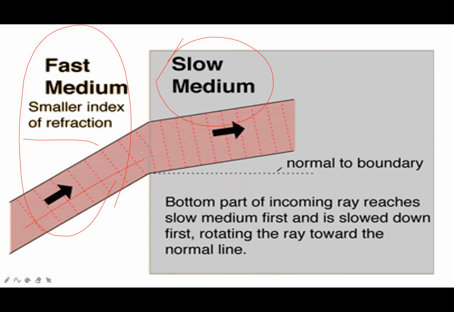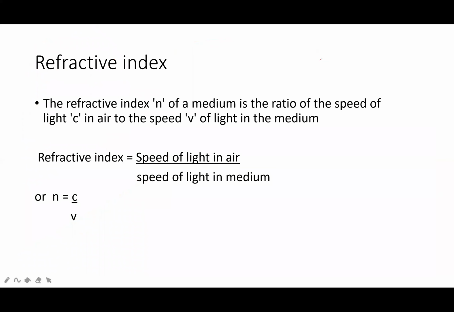When light ray enters from the fast medium to the slow medium, it bends towards the normal. The bottom part of the incoming ray reaches the slow medium first and slows down first, rotating the ray towards the normal line. So when you enter from a medium in which the velocity of light is more to a medium where velocity is low, the light ray will bend towards the normal.